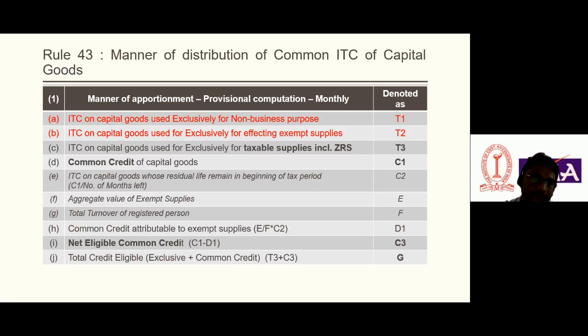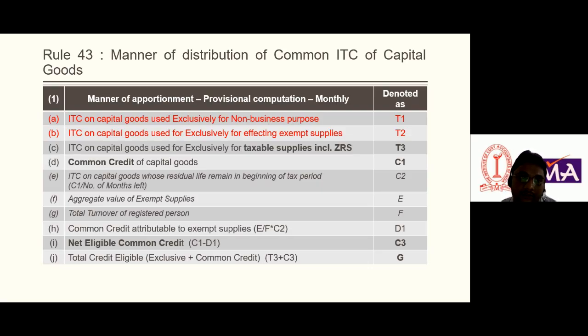So here the thing is mentioned. How to compute the capital goods common credit? Firstly, we need to compute the common credit of capital goods. After that, ITC on capital goods whose residual life is remaining in the beginning of the tax period. In this rule it is clearly mentioned that the useful life of every type of capital asset is 60 months, that is 5 years.